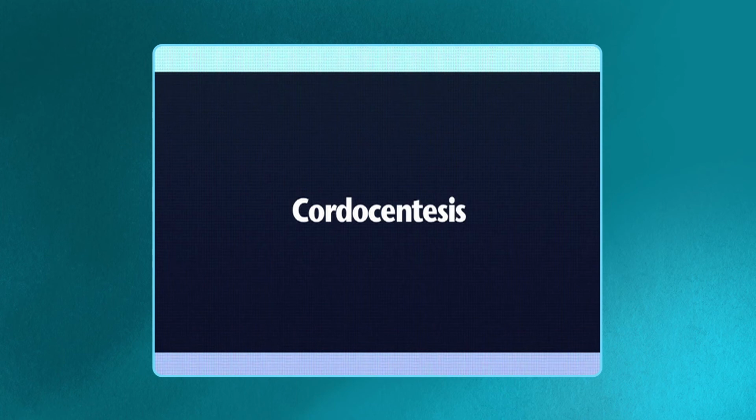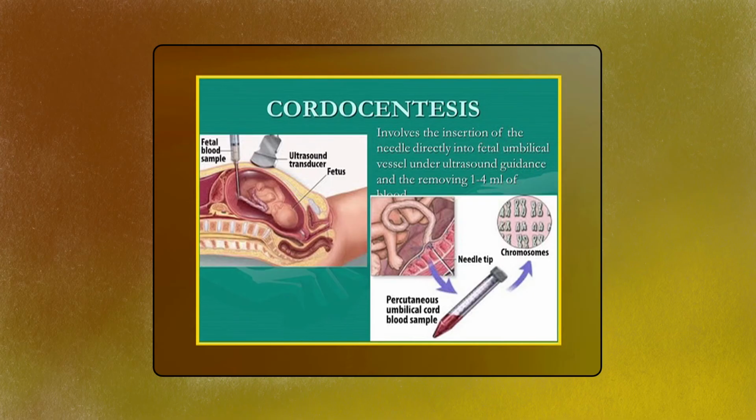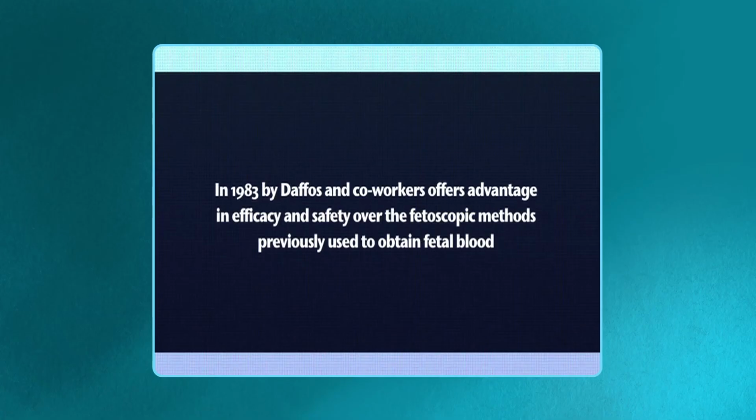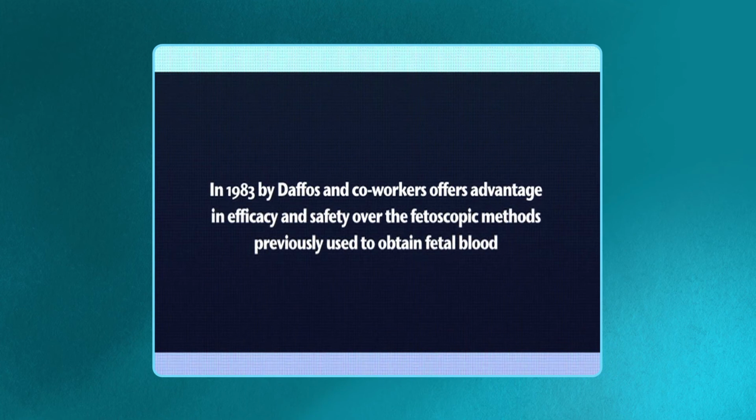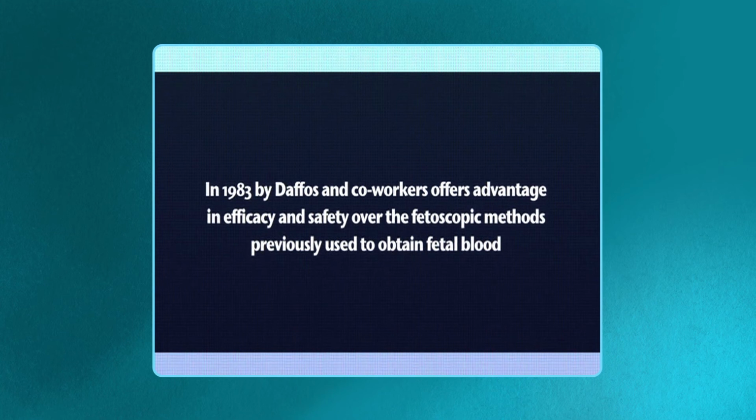Third one is chordocentesis. Chordocentesis is an invasive method of obtaining fetal blood from the umbilical cord using a transabdominal approach. This method, first described in 1983 by Defoe and co-workers, offers advantage in efficacy and safety over the fetoscopic methods previously used to obtain fetal blood and nowadays almost completely abandoned.